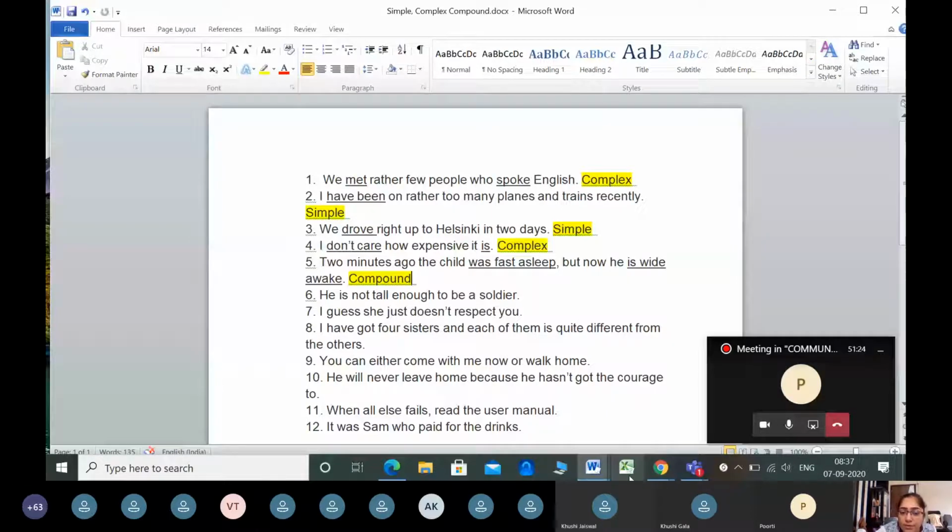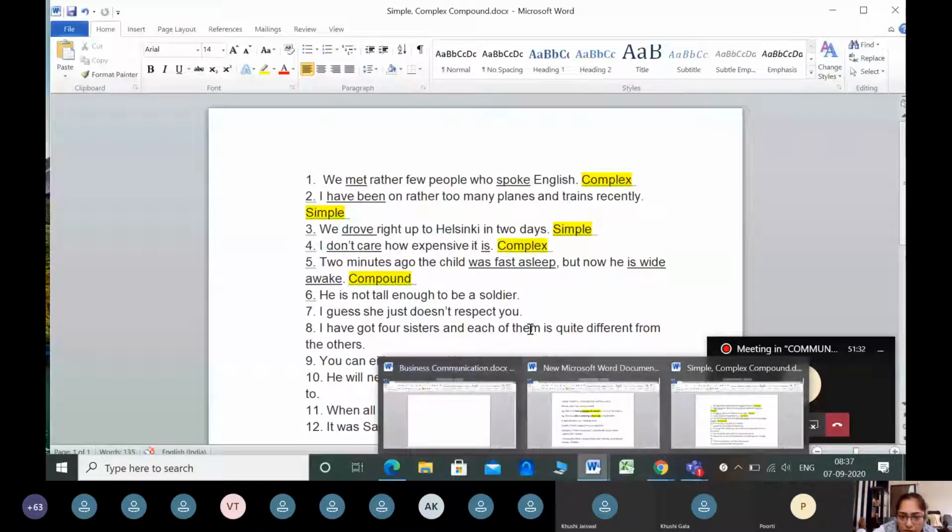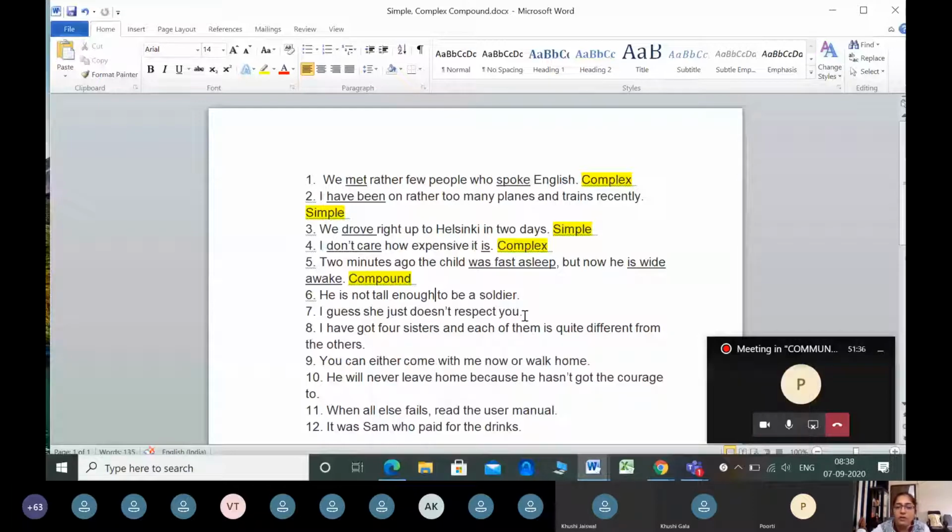But when a preposition comes before a verb, for example here, to be a soldier, this becomes a phrase, not a clause, because here be is not a verb. If I give you a sentence like be silent, or be obedient, or be active, then be active together is a verb. Only be is not a verb. Just like is can be a verb on its own, as in is tall.